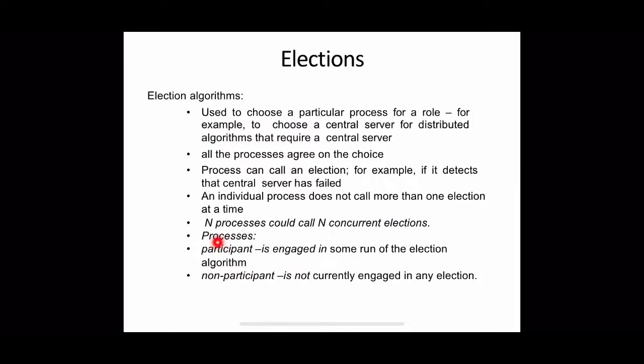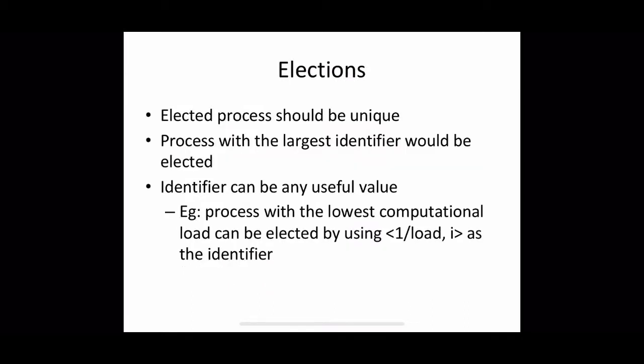And the processes can be divided into two categories at any point of time. It can be either a participant or a non-participant in the algorithm. So if a process is a participant, that means that process is currently engaged in some run of the election algorithm. And if it is a non-participant, that means at that point of time, that process is not currently engaged in any election.